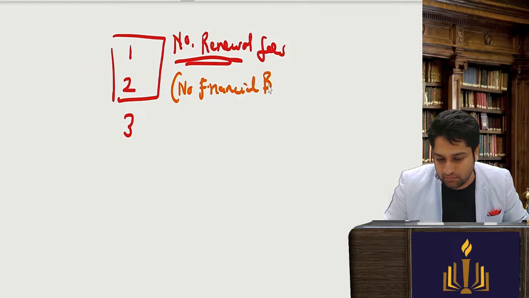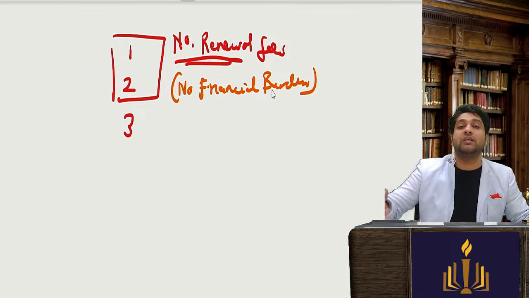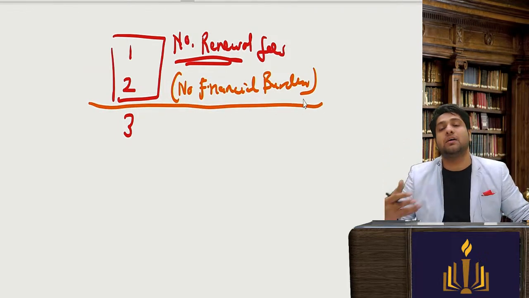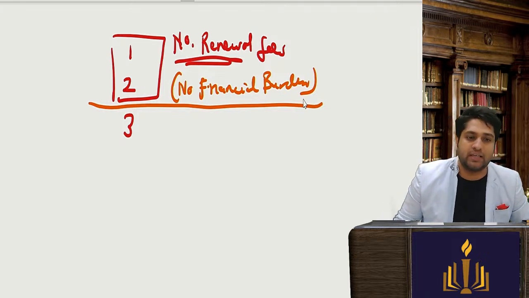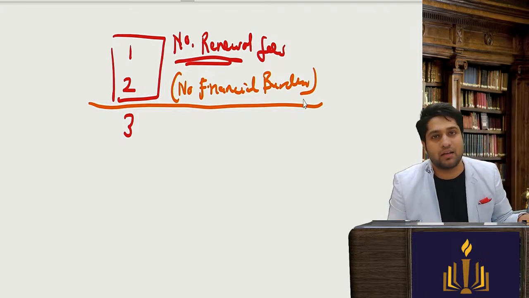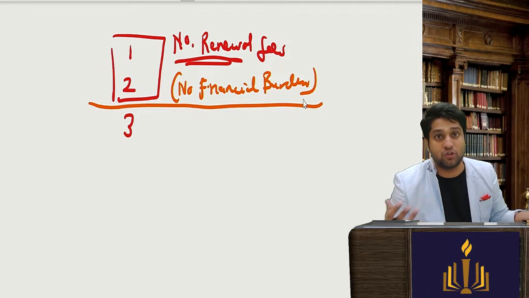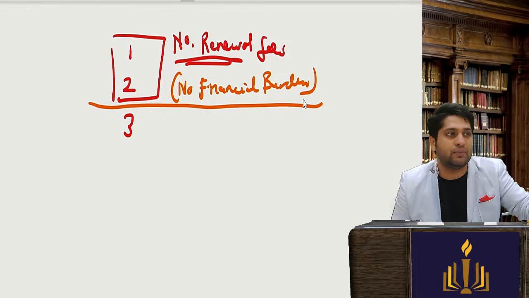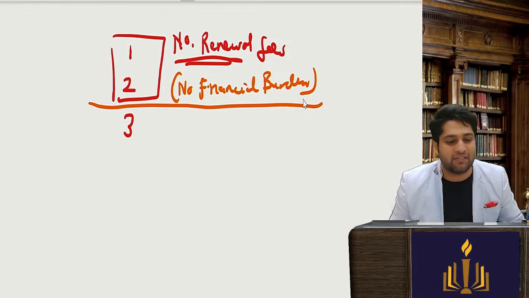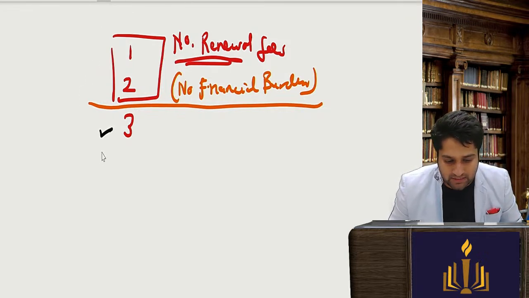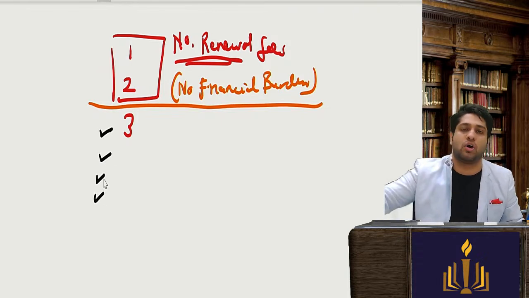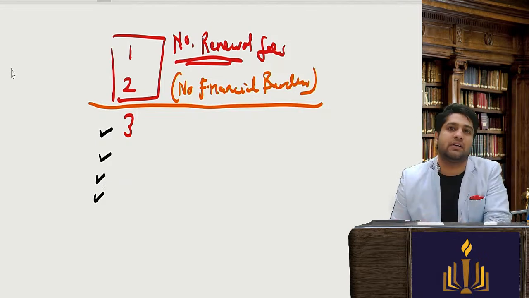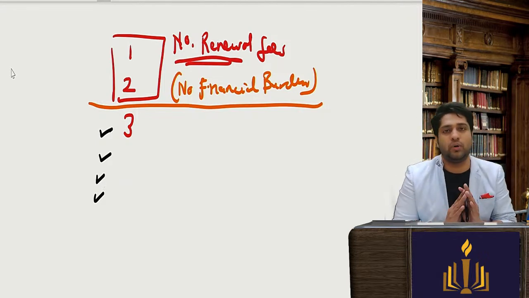No financial burden. Now after the expiry of the second year, the inventor has to think: is my patent valuable? Does my patent have a market value? If yes, then I will start paying my renewal charges from the third year onwards. For the first 2 years it has been exempted. Until the 20th year I have to keep paying the renewal fees.